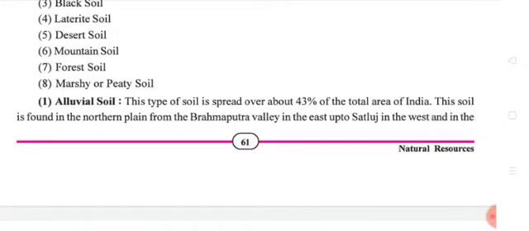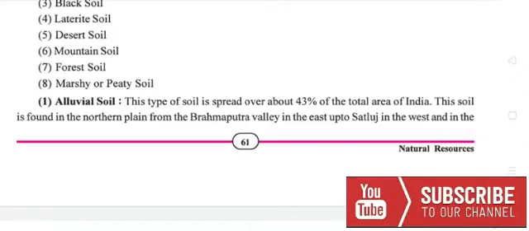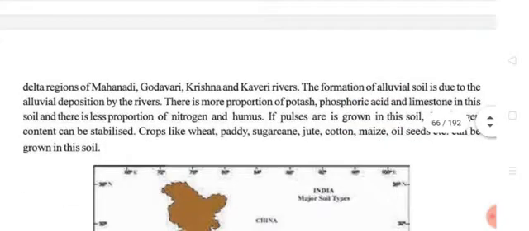First one is alluvial soil. What is alluvial soil? This type of soil is spread over about 43% of the total area of India. The soil is found in the northern plain from Brahmaputra Valley in the east up to Satluj in the west and in the delta region of Mahanadi, Godavari, Krishna and Kaveri rivers. So mainly this type of alluvial soil we can see in the delta region.